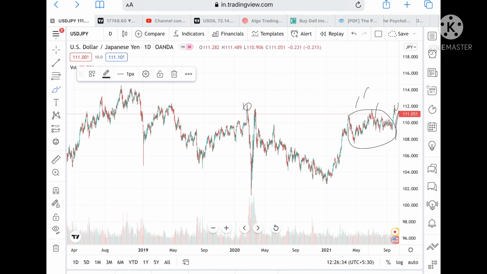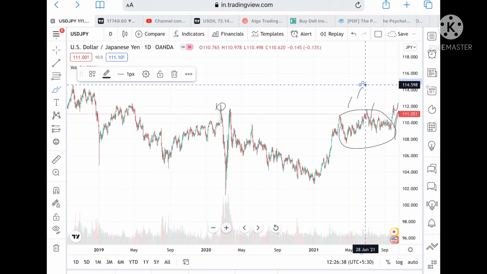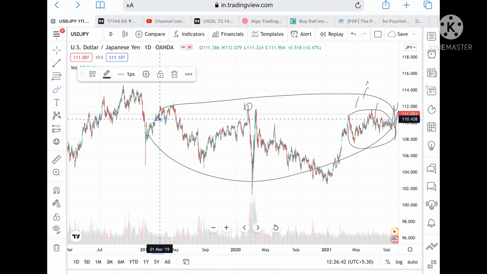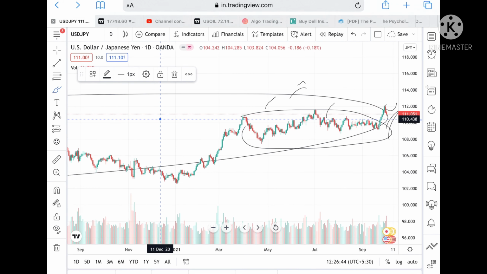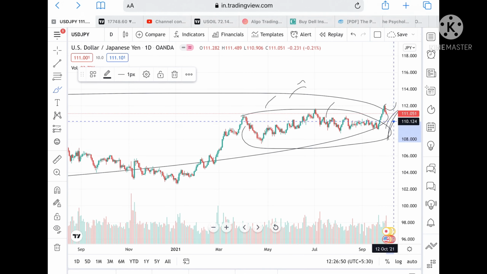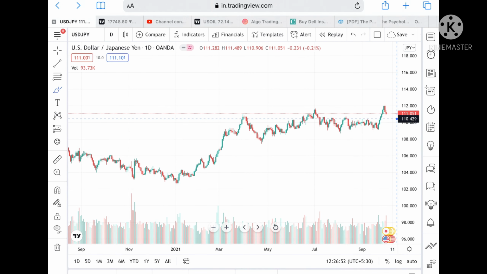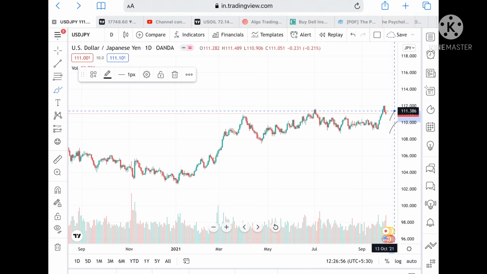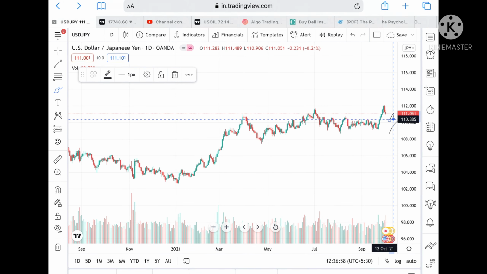And if the price sustains over this level, we can see a level of 114.598, because we have seen there will be a breakout, which is a range breakout from the 19th. As of now, if it goes above a level of 11111.51, then only we can see it go further upside. Suppose the price doesn't sustain above this level, then there is a probability it can touch a level of 110.777, and from there we can see a level of 110.385.